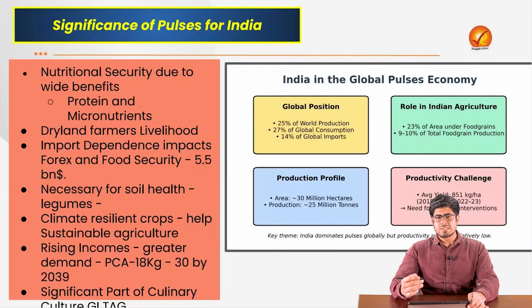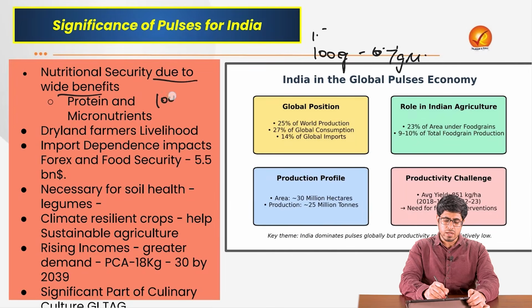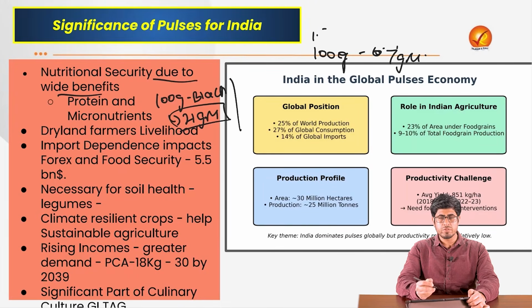Now we discuss why pulses are so significant for Indians as well as India as an economy. We see the nutritional security that is coming to us due to the pulses is enormous. If you consume 100 grams of rice, uncooked rice I am talking about, you are bound to get around 6 to 7 grams of protein. But on the other hand, if you were to consume 100 grams of black chana, which is a part of pulses, a kind of legume, you are supposed to get 21 grams of protein per 100 grams. In calorific value, both of them are similar. Both of them give you around 360 calories.